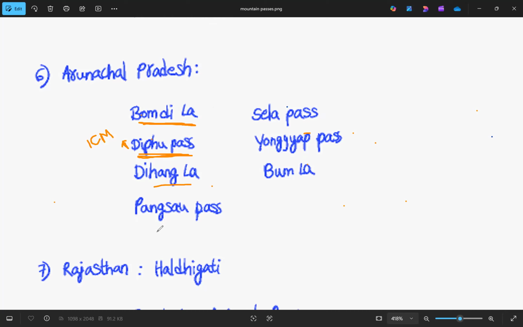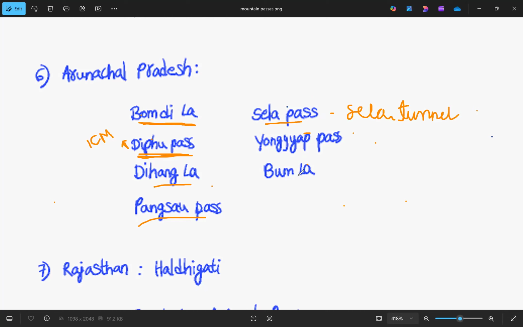The next one is Sela Pass. Recently, a year ago, the Sela Tunnel was constructed. If you know, it connects the hinterland areas in Arunachal Pradesh. Till now, there was no connectivity between certain regions in Arunachal Pradesh. With this Sela Tunnel, there is all-round connectivity in the northeastern region between Arunachal Pradesh and the rest of India.